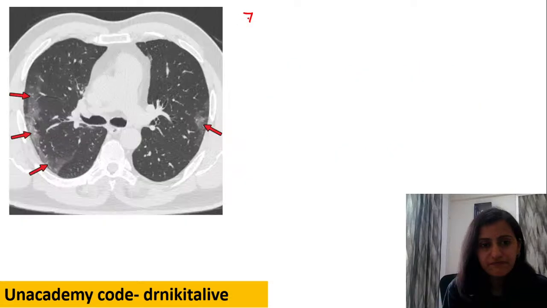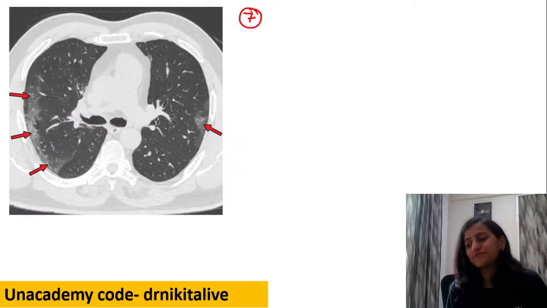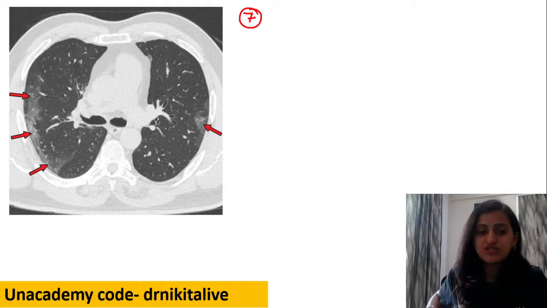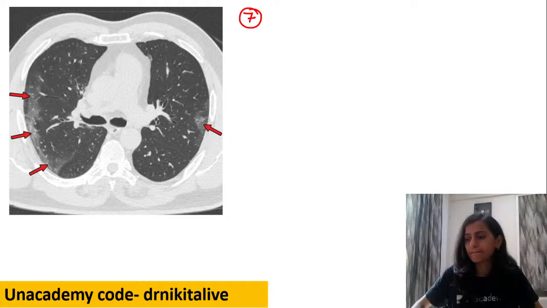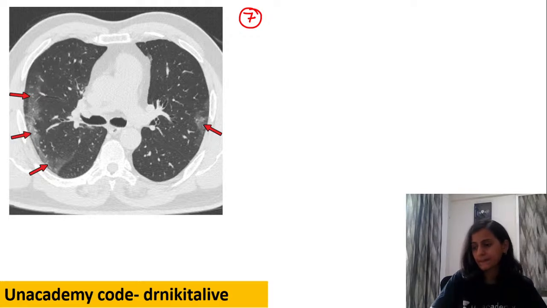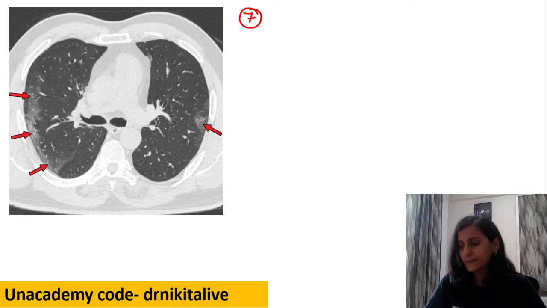Next one. Very important and a very potential question for your exam. What do you think this HRCT is showing? All right, the network issue has crept in again.